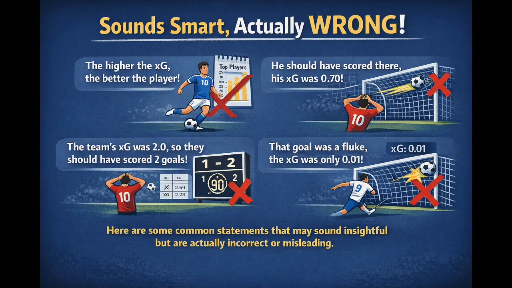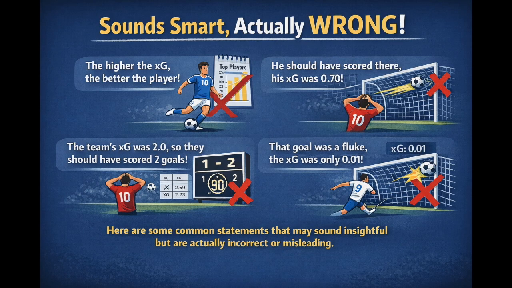The first one is this: they had higher XG, so they should have won. Not necessarily. Higher XG means they created the better chances overall. It does not guarantee the result. The second wrong statement is this: they had low XG, so their win was lucky. Not always. A team can finish well, defend well, and manage a match intelligently. Low XG does not automatically make a win fake.